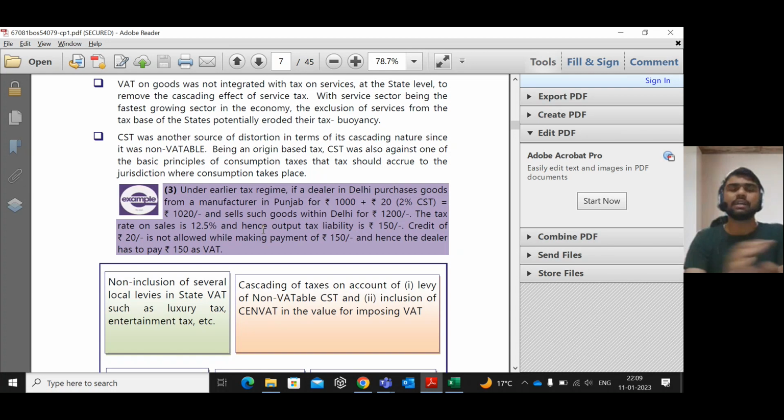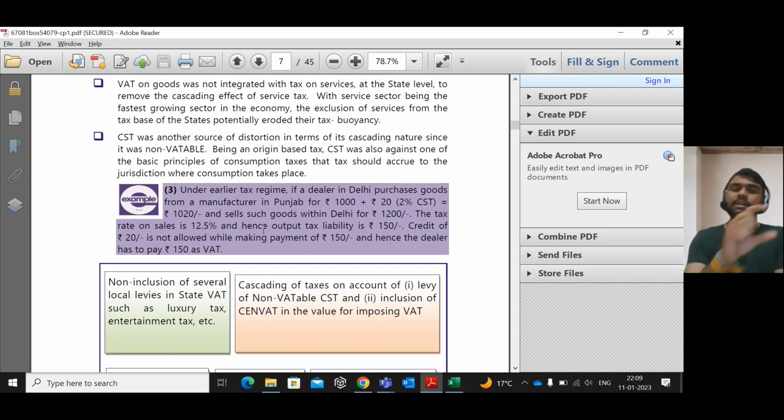Now take the same example, where A and B are both registered in Telangana only. The supply involves movement of goods from Telangana to Telangana, and the place of supply is also Telangana. This supply is known as intrastate supply. In case of an intrastate supply, CGST and SGST will be levied.